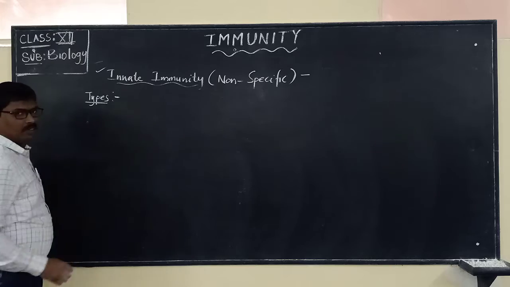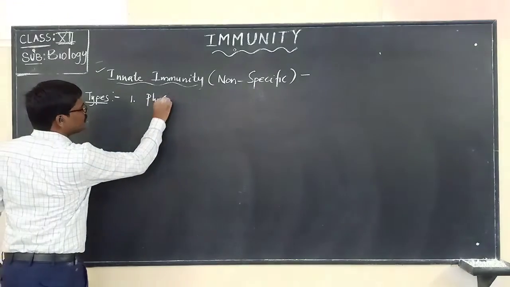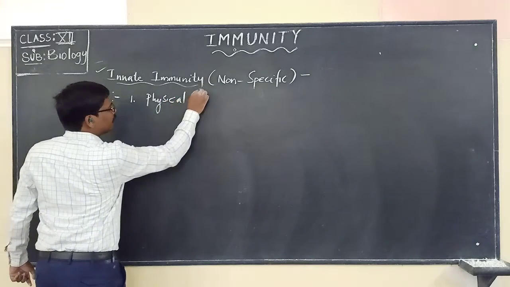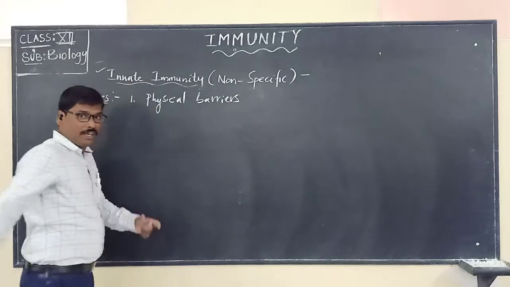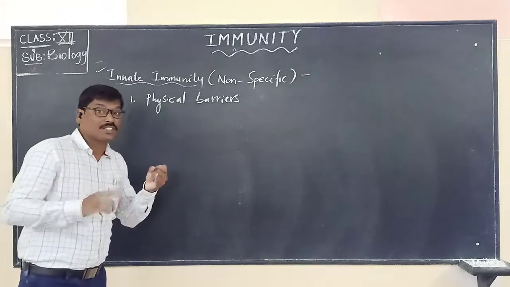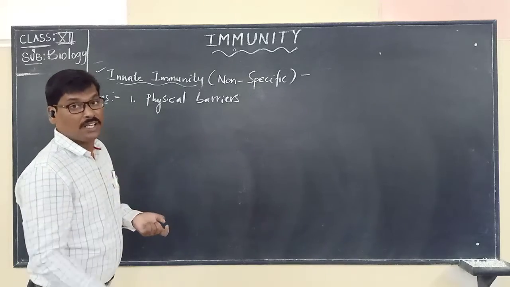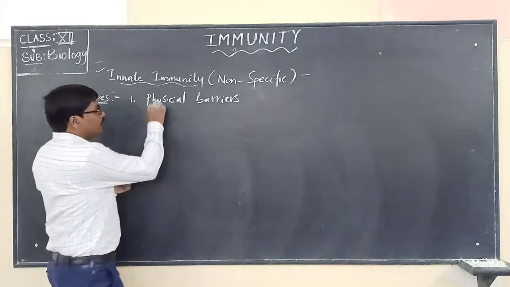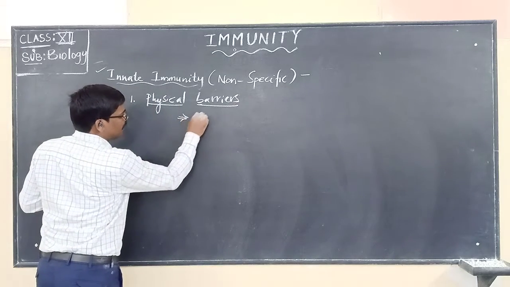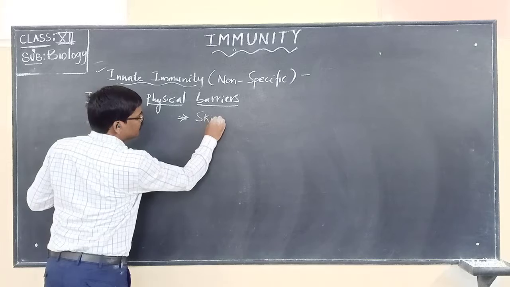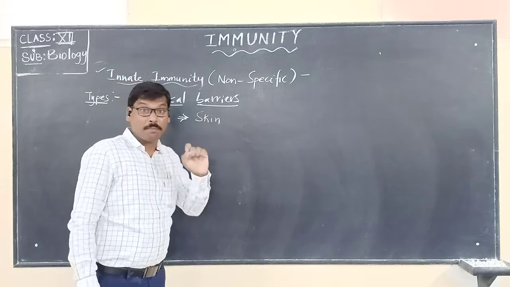So the first type, let us make it the physical barriers. What are these physical barriers that protect the individual from disease causing microbes or the toxic substances that the microbe produces to cause the disease? When we are talking about the physical barriers, we have to remember that the first barrier and a very important one is the skin. Skin is the first type of physical barrier.